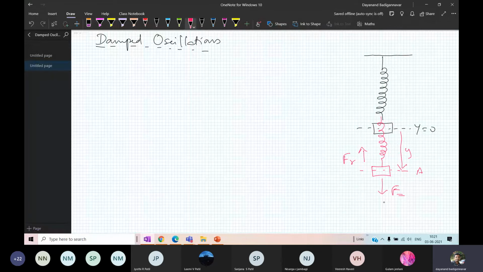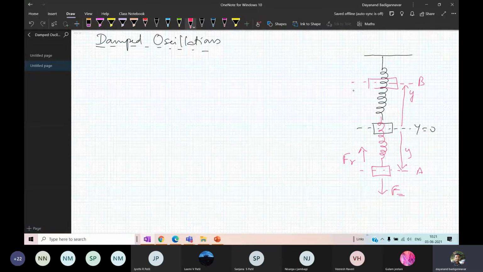Due to this restoring force, the mass moves upwards and reaches the point B, and it starts oscillating between B and A. Whenever the mass is at B, it is at the same displacement y from the equilibrium position. Here the restoring force is in this direction, Fr.